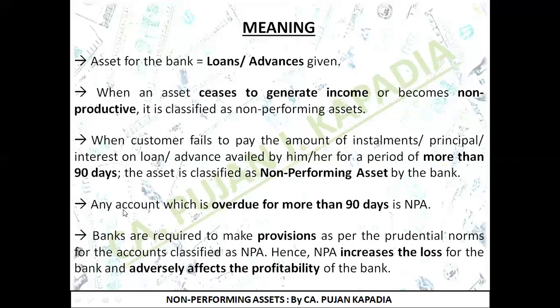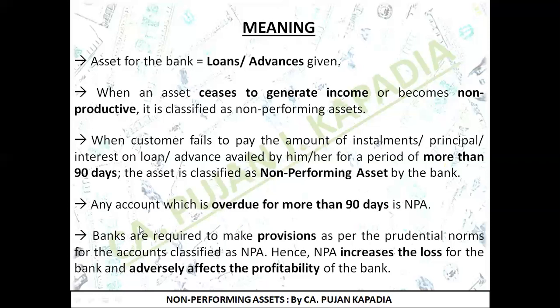Okay. So in other words, I can say any account which is overdue for more than 90 days is NPA. This is the short and sweeter one. What I've written over here is, if any account, basically here I'm talking about the loans or advances account, fine. So if any account is overdue for more than 90 days, that 90 days have already passed, but since it is overdue, that is जो मिलना चाहिए था वो अभी तक मिला नहीं है, then that particular account is going to be classified as a non-performing asset.